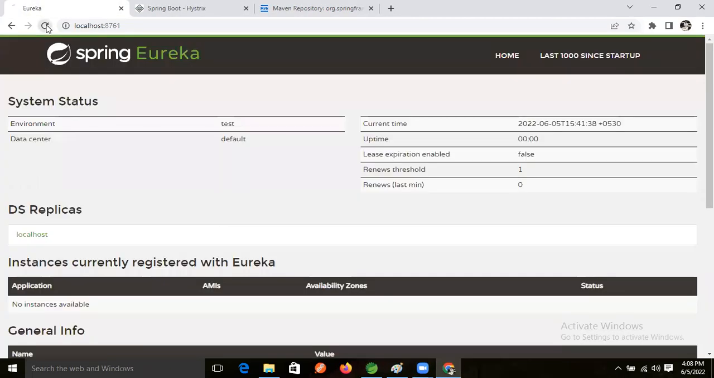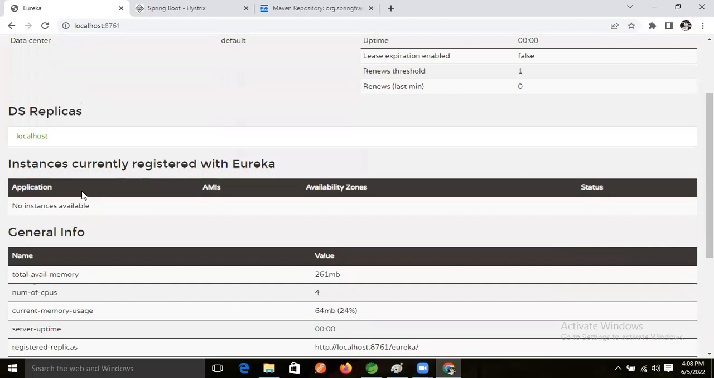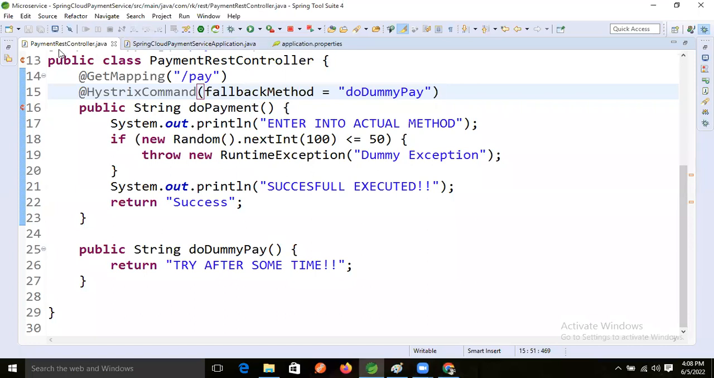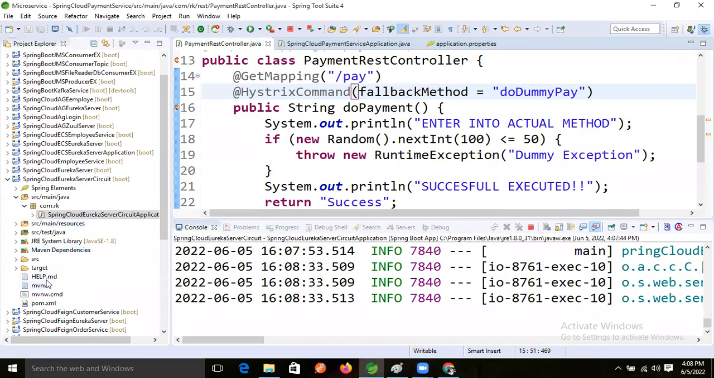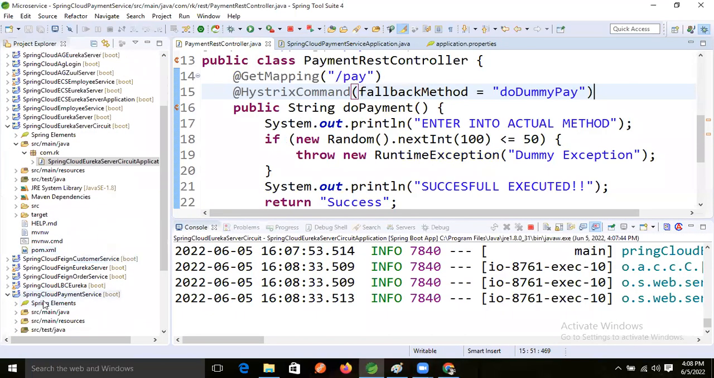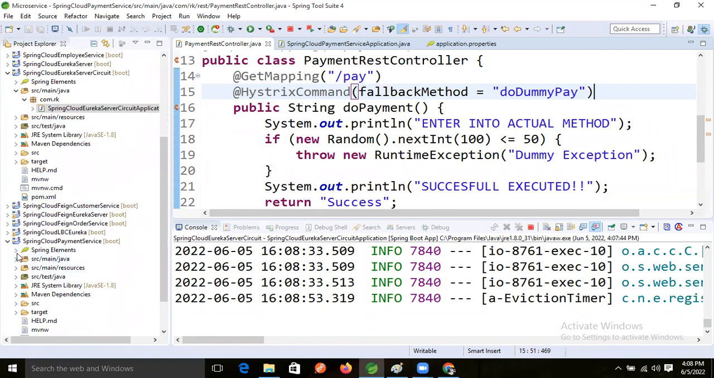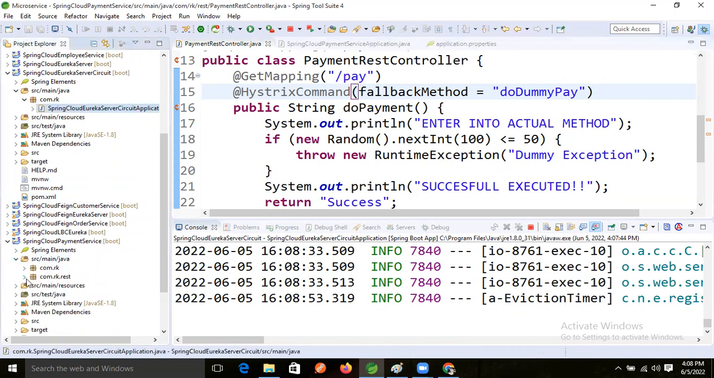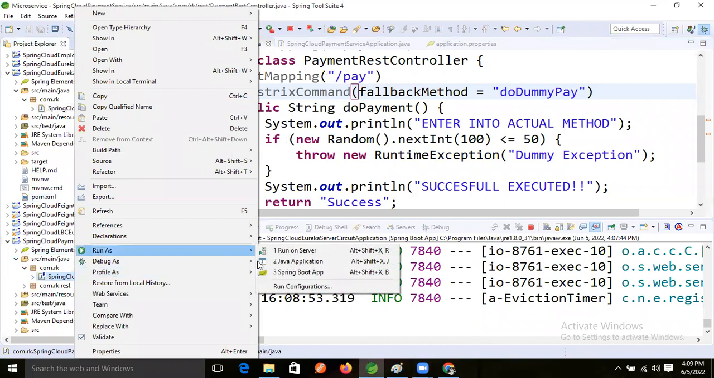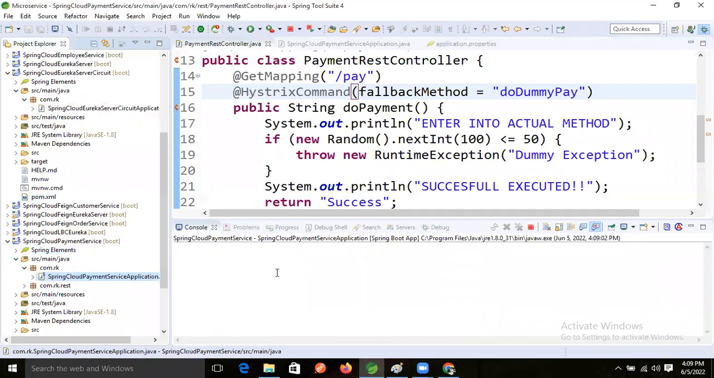Now come here and refresh it. The Eureka dashboard has come and there is no instance available, guys. Still there is no instance. So next, what am I going to do? Next, run our payment service, right? Right click, run Spring Boot application.